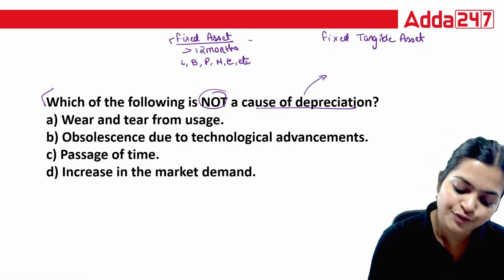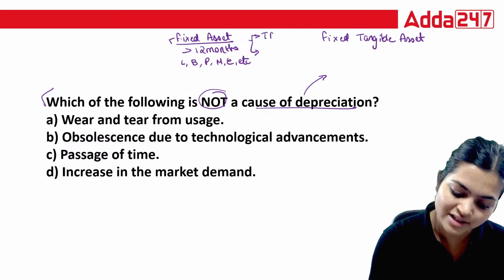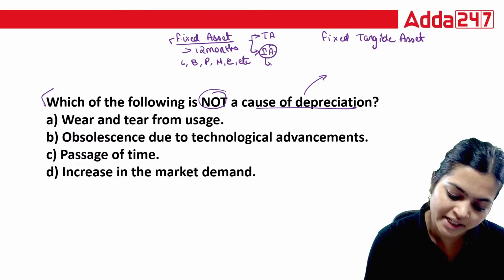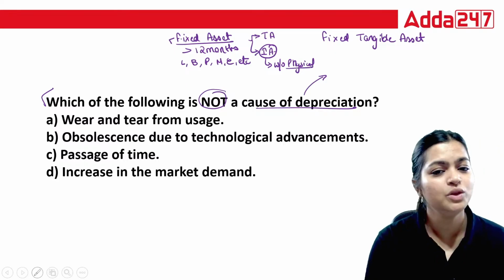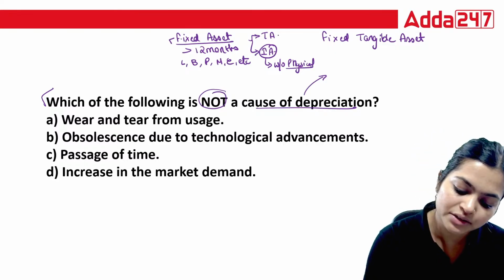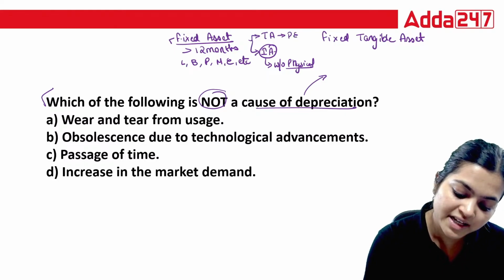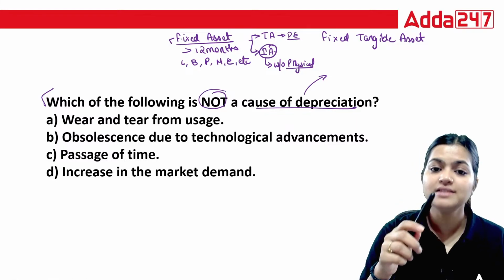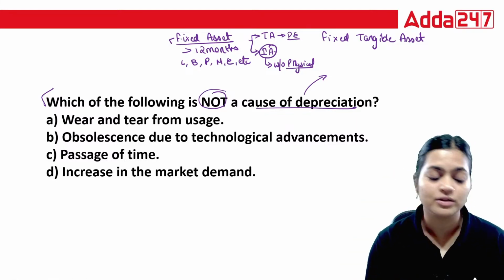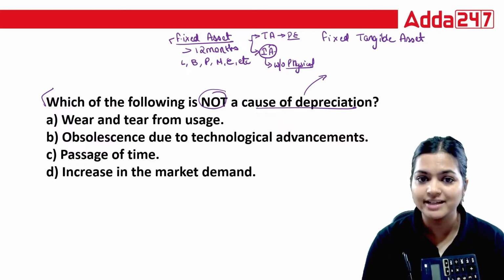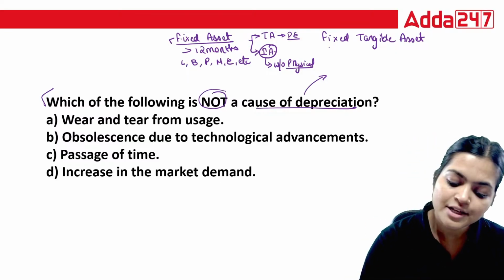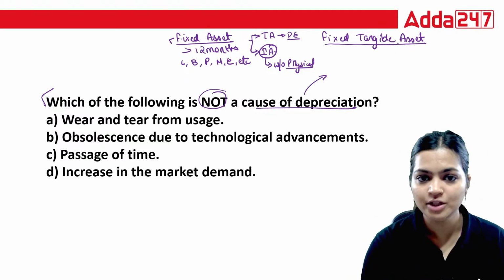You divide fixed assets into two parts: tangible assets and intangible assets. Intangible assets means without physical existence. Tangible assets means there is physical existence, like you can touch and see it. This is my pen, this is my screen, this is my phone, this is my calculator. If I can see it, that is your tangible asset. That's why I am saying fixed tangible asset here.